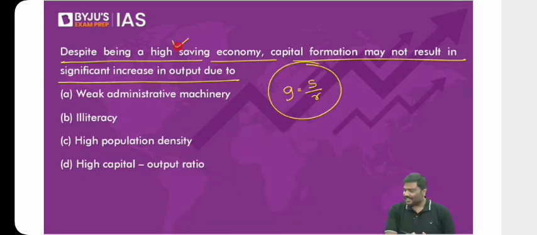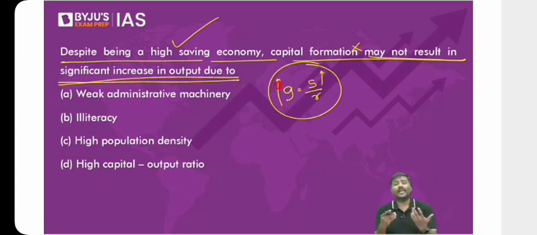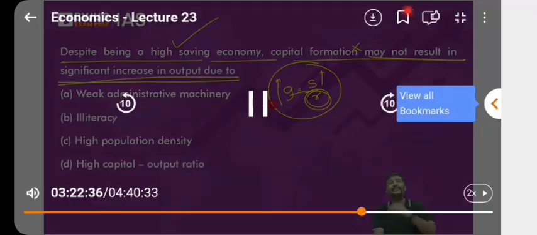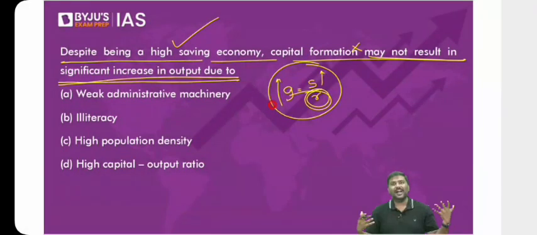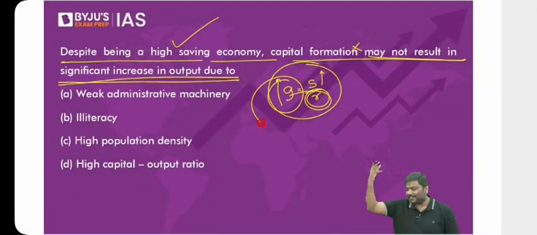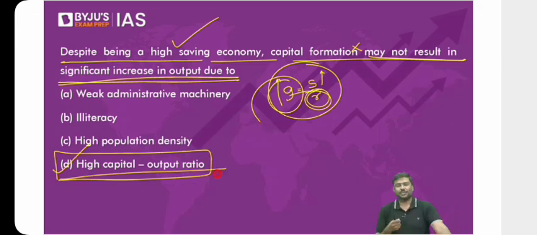There is a high savings in the economy. Capital formation may not result in significant increase in the output. Why? S is increasing, G is not increasing by a very large number. Because there is one more component, the capital output ratio. If the capital output ratio is very high, if it increases, you will not experience a high growth rate in the economy. We have discussed all of it, by the way. So the right option for this question will be a high capital output ratio. COR will be higher.